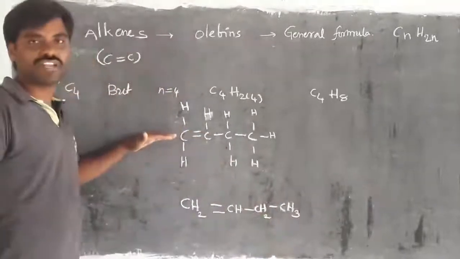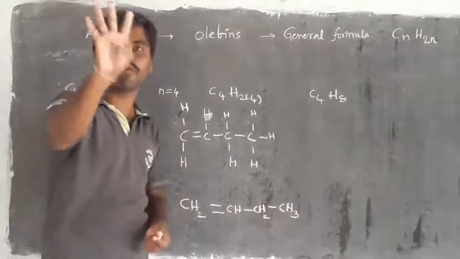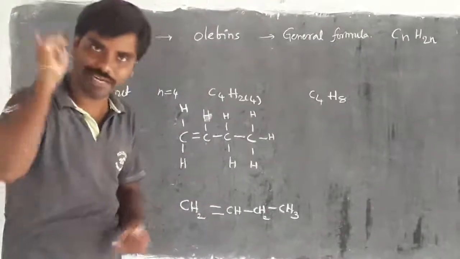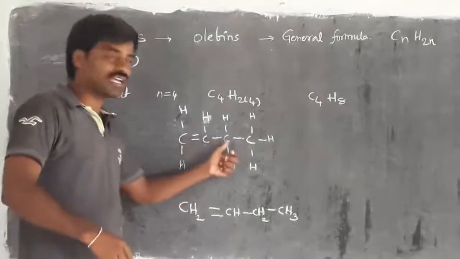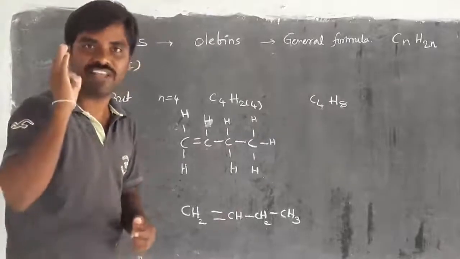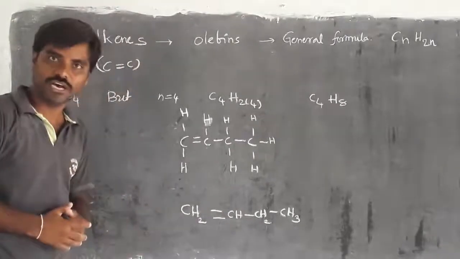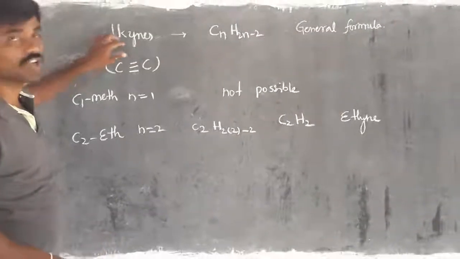But this is very important to understand, because every carbon must have 4 bonds, whatever the molecule, whether it is an alkane, alkene or alkyne. You have to check whether all carbons have 4 bonds or not. That is very important. Right, children? Understood? We have the next concept, alkyne.